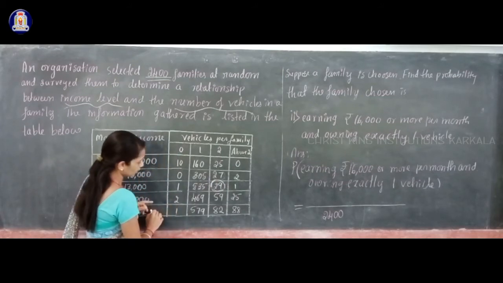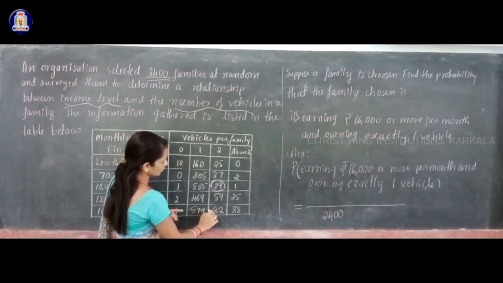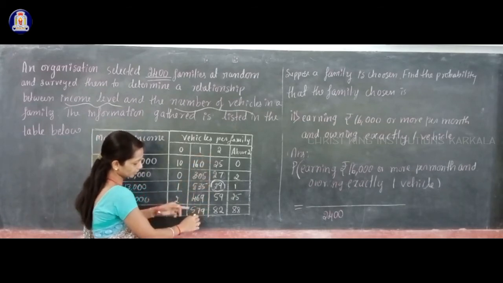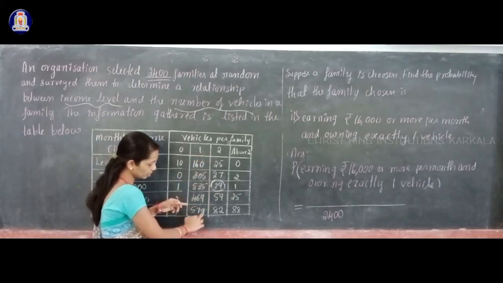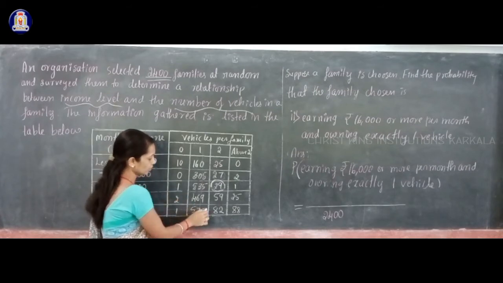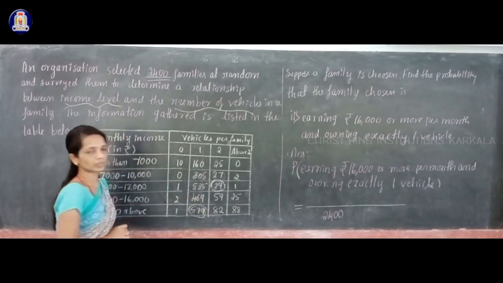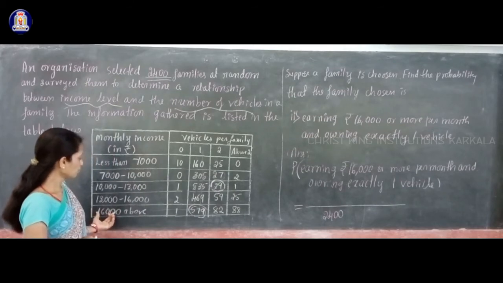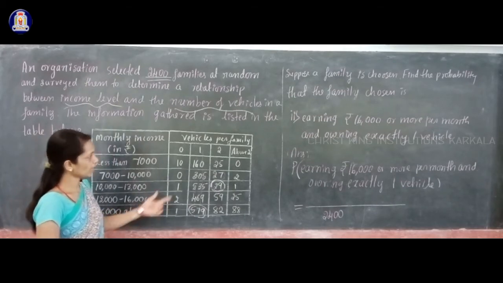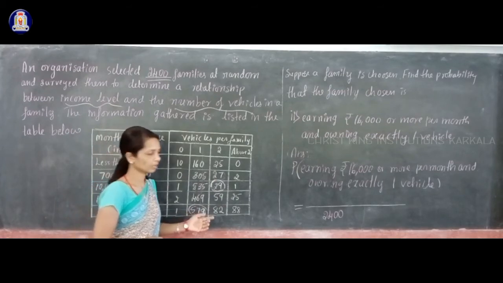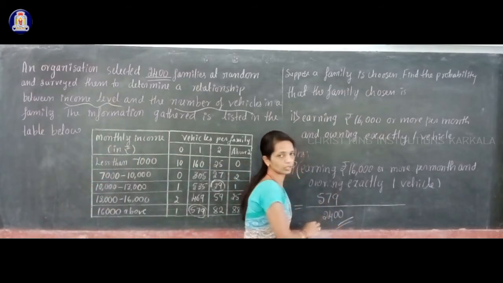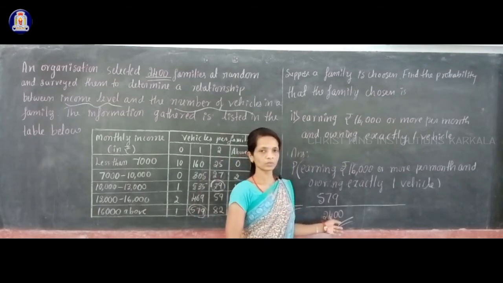That row and that column intersect at a number which I will show you by line. See this row and this column, they meet at 579. This you have to write in the numerator place, because these many families have income above 16,000 per month and own exactly one vehicle. So in the numerator you write 579 dividing by the total number of families, 2400.